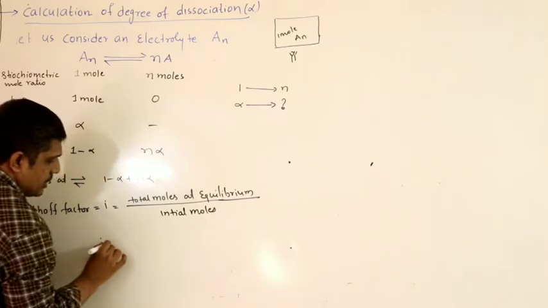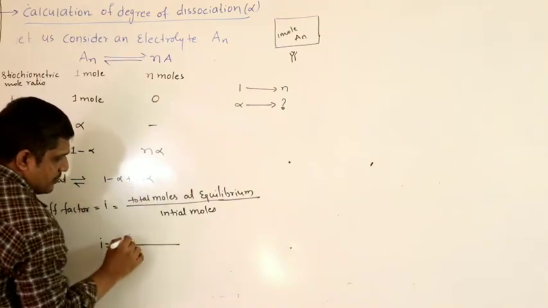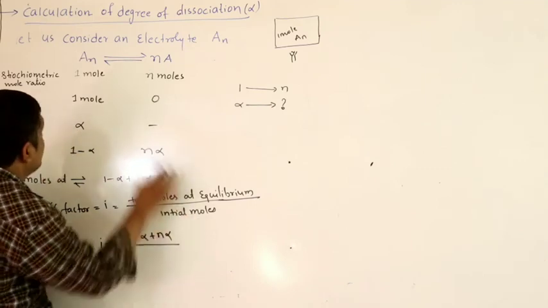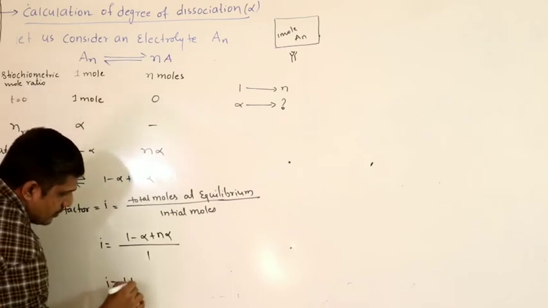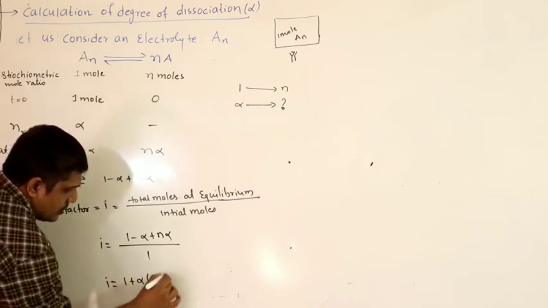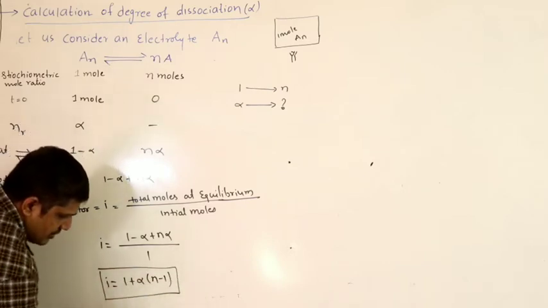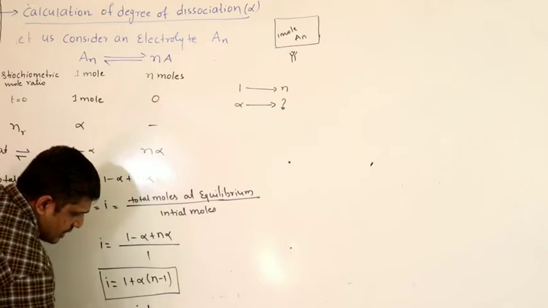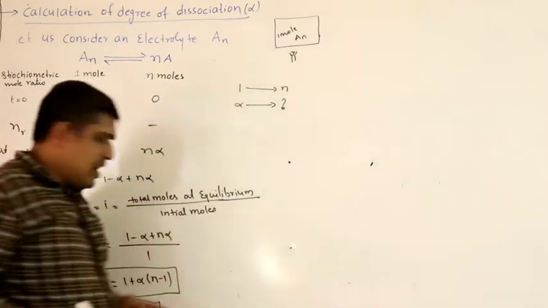Total moles at equilibrium is 1 minus alpha plus N alpha. Initial moles is 1. So I equals 1 plus alpha into N minus 1. This is the Van 't Hoff factor, or from the same equation, alpha equals I minus 1 by N minus 1.